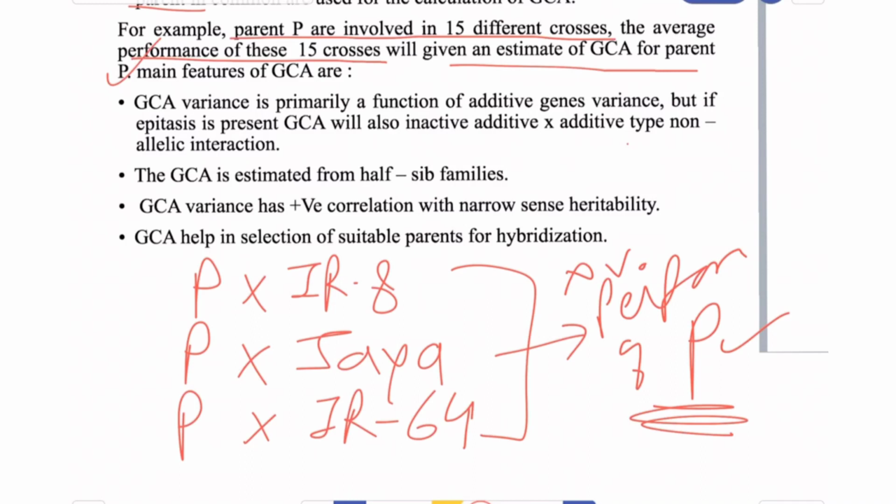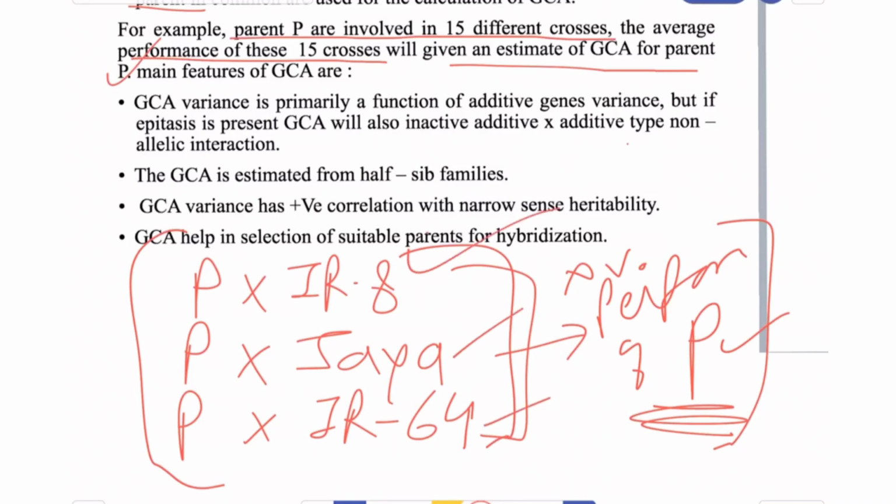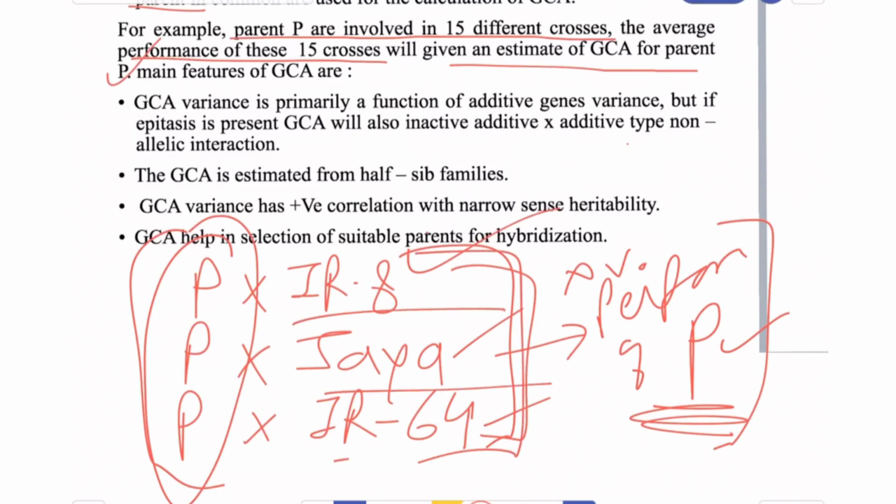Now let's understand by taking an example. Suppose parent P is common in all these crosses, IR8 and IR64. In these cross combinations only parent P is common. It means a half-sib family. And the average performance of these crosses gives information about the estimate of GCA for parent P.